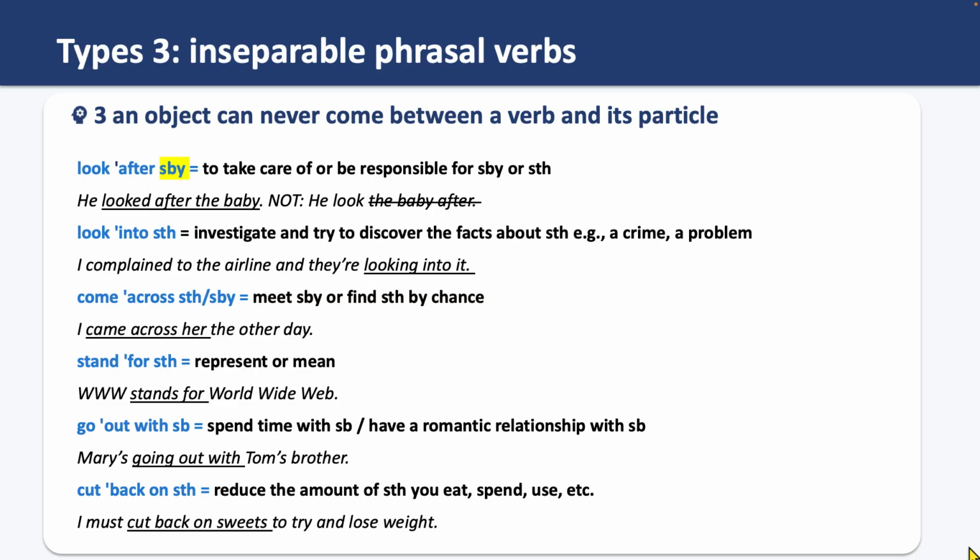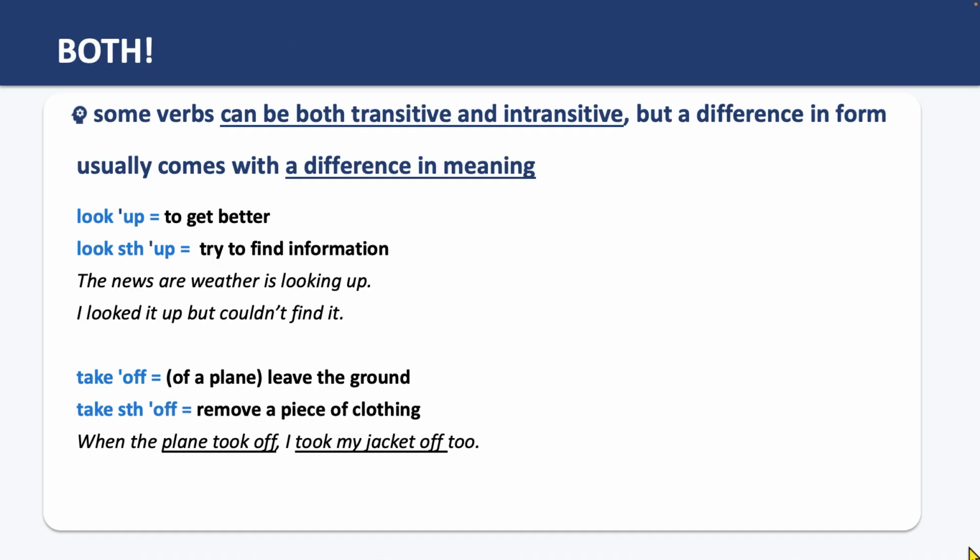And now let's move on to phrasal verbs that are both transitive and intransitive. Remember that some verbs, depending on meaning, can be both transitive, they need an object, or intransitive, they don't need an object. But usually there's a difference in meaning as well. What do we mean by that? Let's take a look at look up.